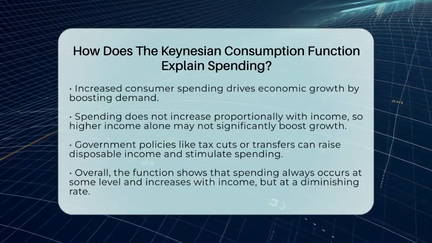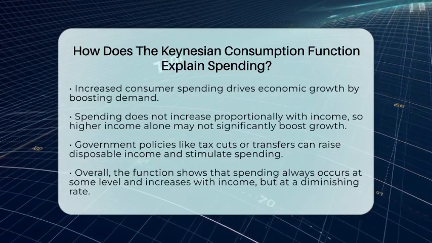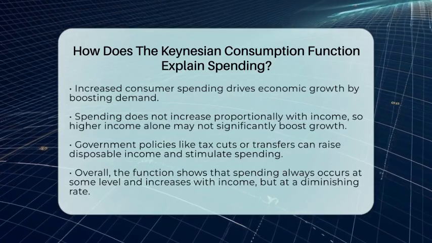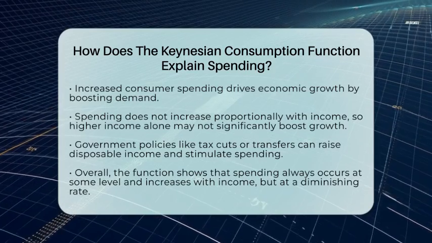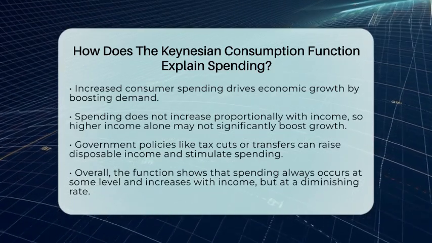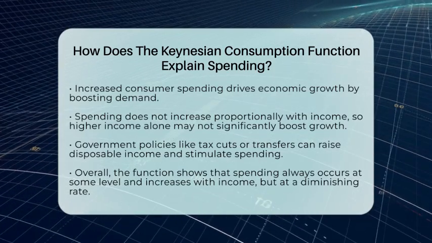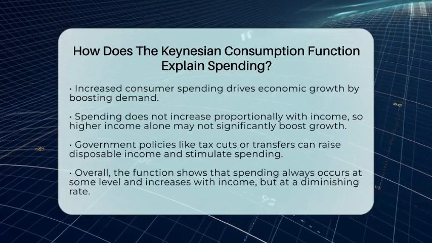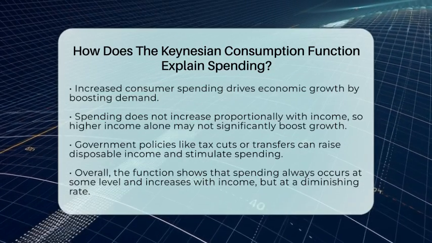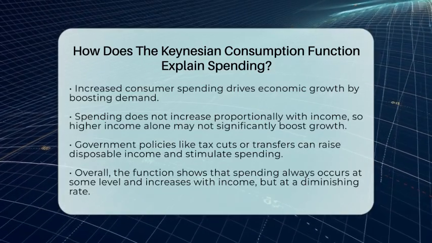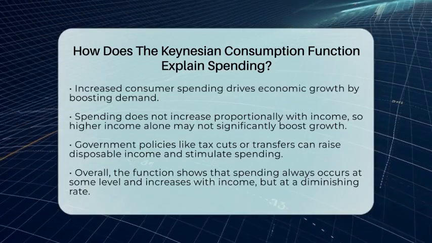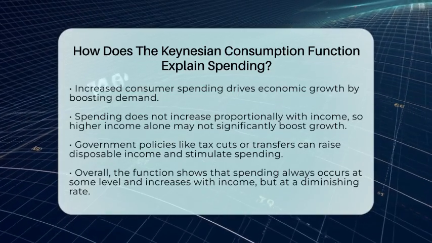stimulate the economy. So, the Keynesian consumption function explains spending by showing that people will always spend a part of their income, even if it is very little, and that their spending increases as their income rises. But because they also save some of that income, the growth in consumption slows down as income gets higher. This pattern helps economists understand how changes in income influence overall demand and how policies can be used to manage economic activity.